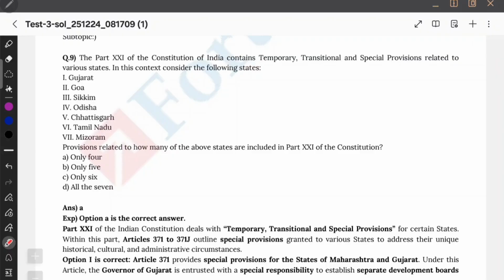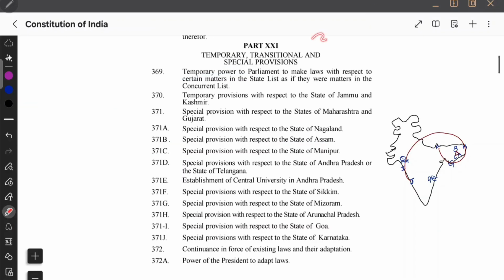The part 21 of the Constitution of India contains temporary, transitional and special provisions. In context, consider the following. How many of the states are included in part 21? Now let us see part 21, temporary, transitional and special provisions. Parliament basically has certain temporary powers to make laws in the state list. On certain matters Parliament can amend the state list also. That is what part 21 talks about.